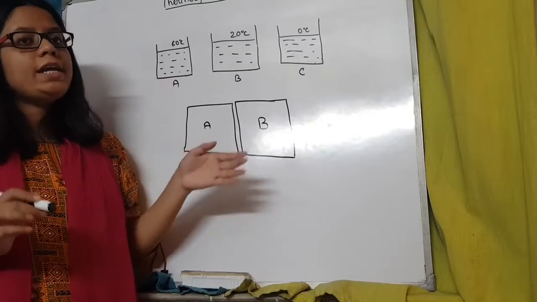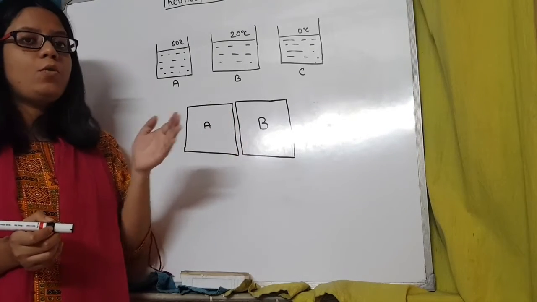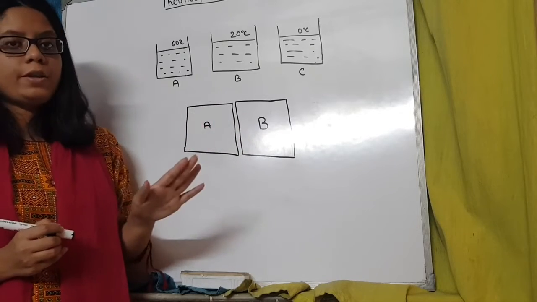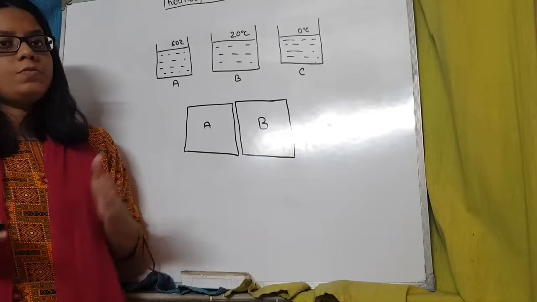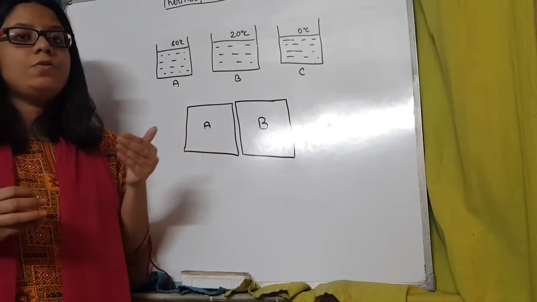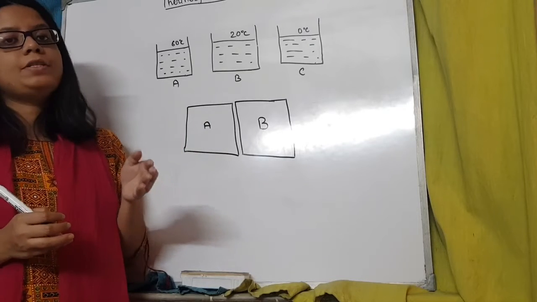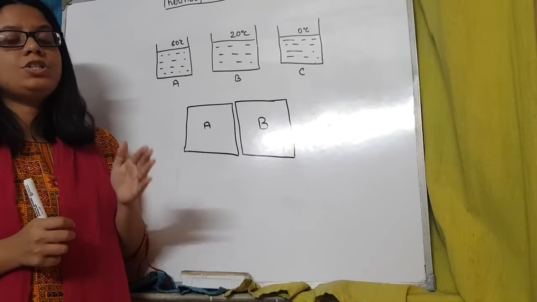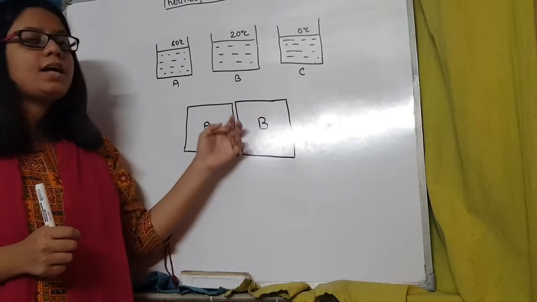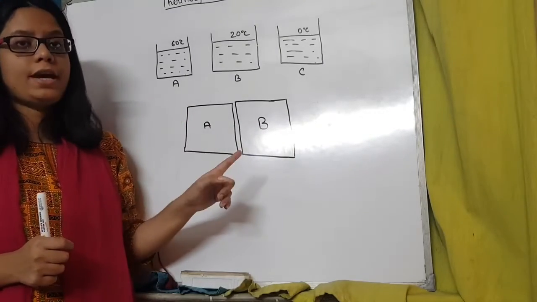What will happen? Now heat will start flowing from one body to another, because the heat content in both of the bodies is not the same. When the heat flows, after some time a state will be reached when no more heat will flow from one body to another. The heat flow will stop. When this happens, we can say that the bodies have reached thermal equilibrium. And this state where the two bodies are touching each other but isolated from the rest of the world is known as thermal contact.